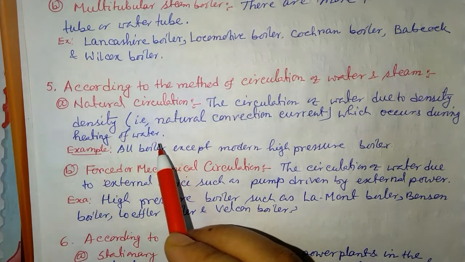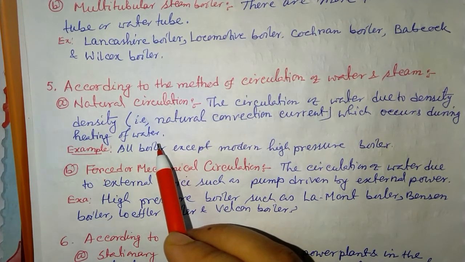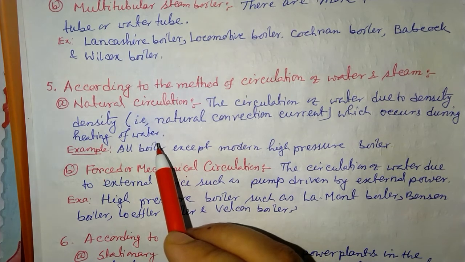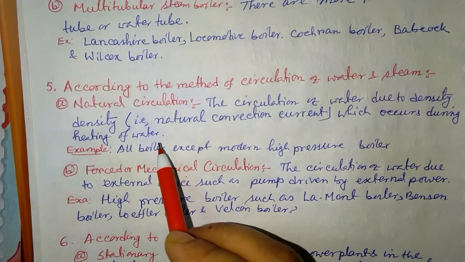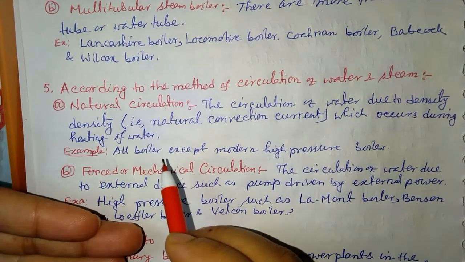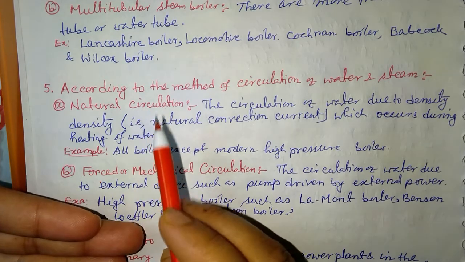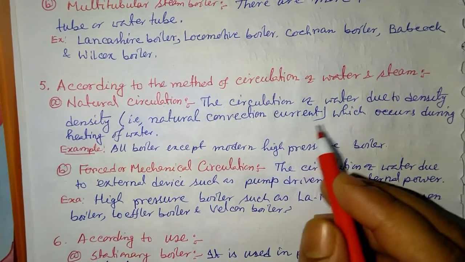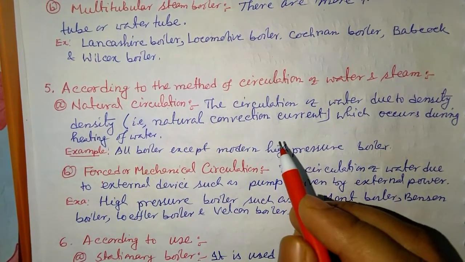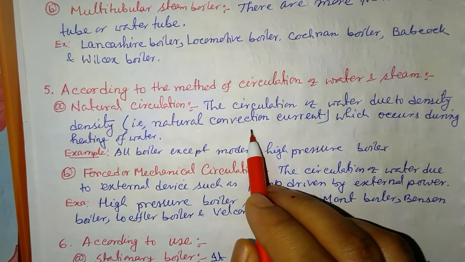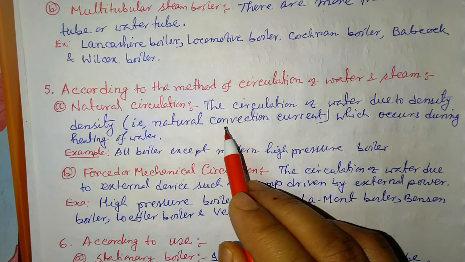As we know, when there is a rise in temperature, the volume of that substance increases, and due to the increase in volume there is a decrease in density. As a result, the hot water at the bottom moves to the top, so there will be a flow of water. This flow is known as convection, and this is our natural convection.